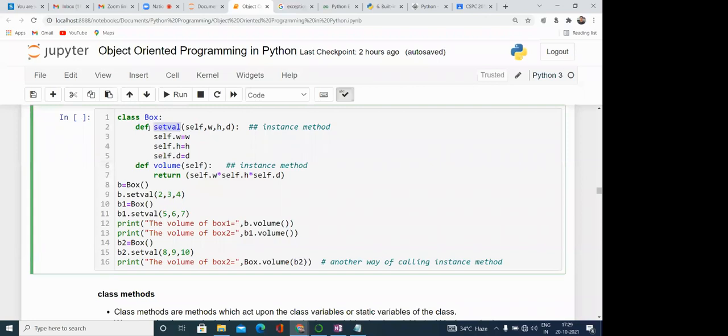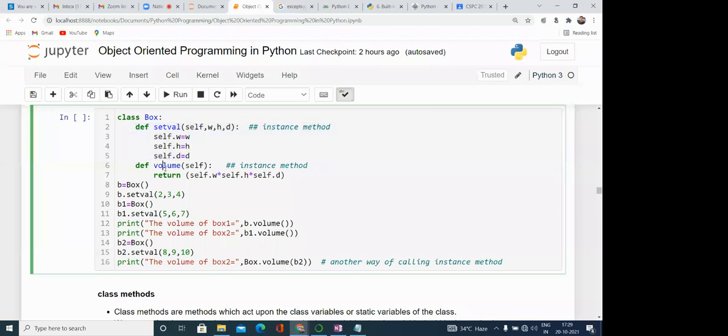So def setVal self, w, h, d. Here self is pointing to the current object. When we write object dot something, we are adding that attribute to the object. So self.w is equal to w, self.h is equal to h. Whatever value we pass, we add as an attribute to the object and set its value. So by using setVal, we are performing the job of the constructor.